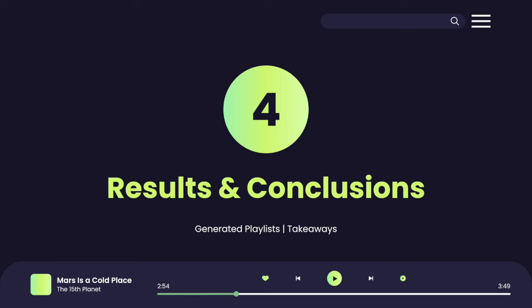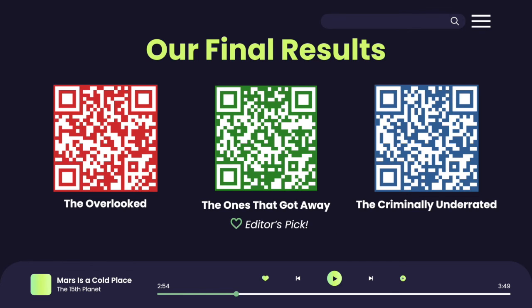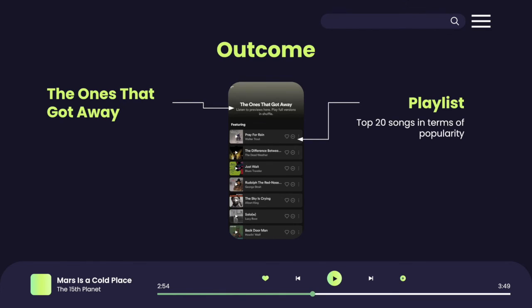With all that analysis and code, we look to deliver what we promise. Our final result comes with 3 different playlists. Feel free to scan the QR code to access our playlist. For each playlist, we collated the top 20 songs in terms of popularity via a Spotify API call. This unfortunately still leaves out a good amount of songs that are waiting to be uncovered.